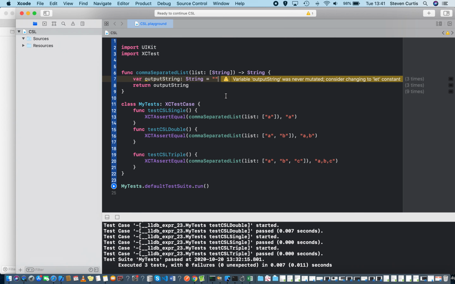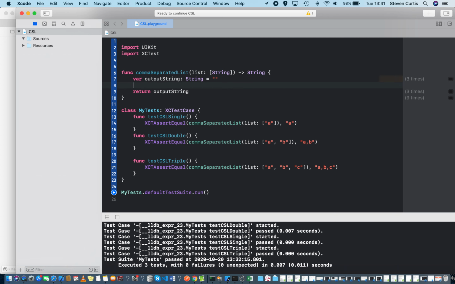So here I've set up a playground with some tests so we can see if it's working. A on its own should output an A from the function. A and B should be A, B with a comma in between. A, B, C should return A, B, and C with a comma in between each. So the output string is just a string.